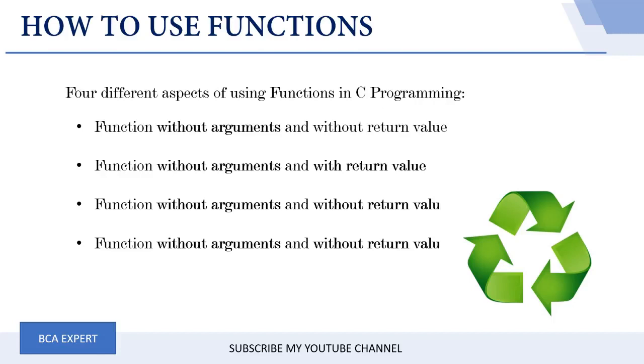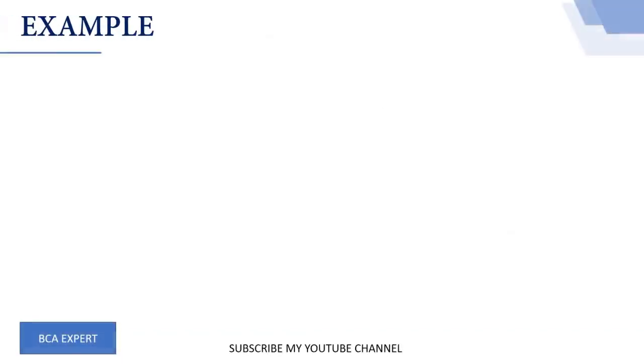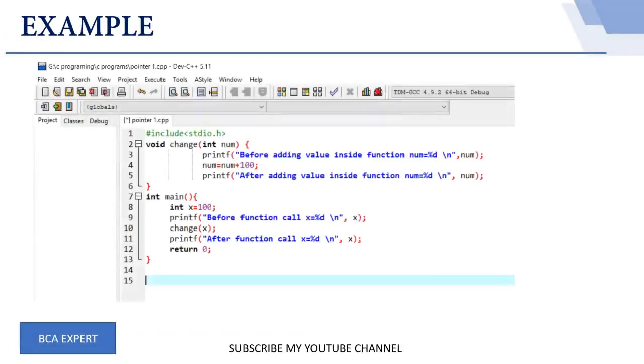The last aspect is function with argument and with return value. In this particular case, the calling function will provide some arguments to the called function, and the called function, after executing the operations, will provide the result to the calling function. Now, let us try to execute some examples to understand this in a much better way. A function can be called in two ways, either by reference or by value. Let us execute both types to understand this better.